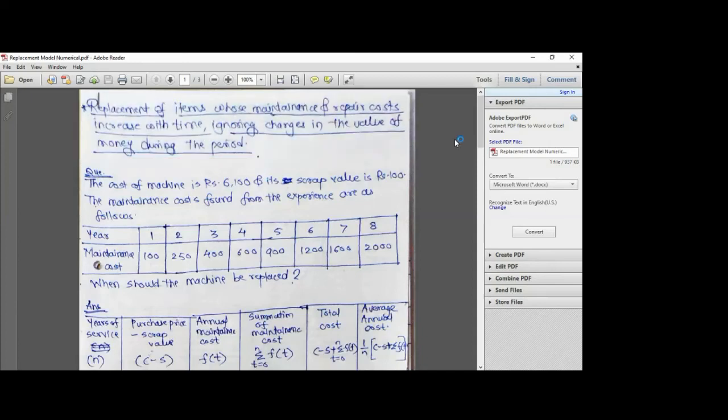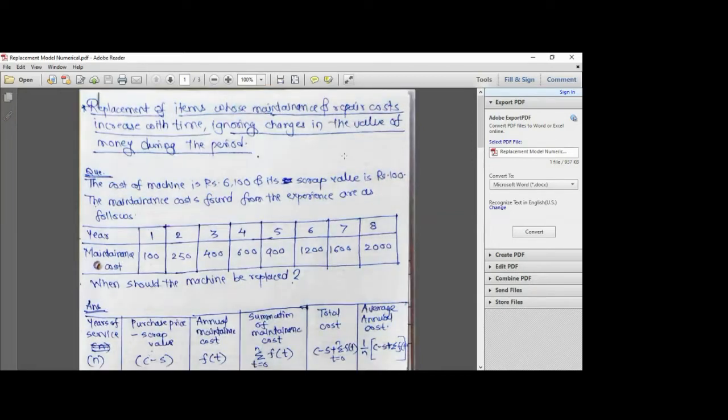type. Now, what is this type? Replacement of items whose maintenance and repair cost increase with the time, ignoring changes in the value of the money during the period. What we have to do is ignore the changes in the value of the money. What does that mean? The value of the money is being kept constant.